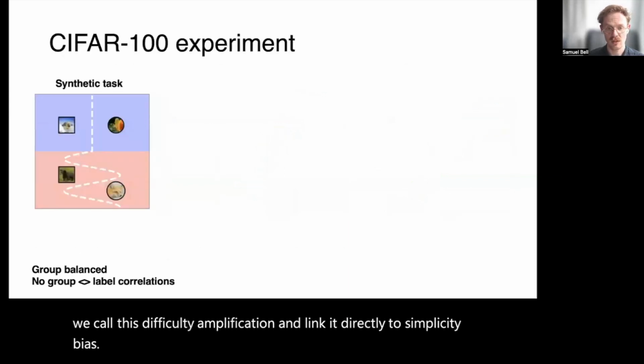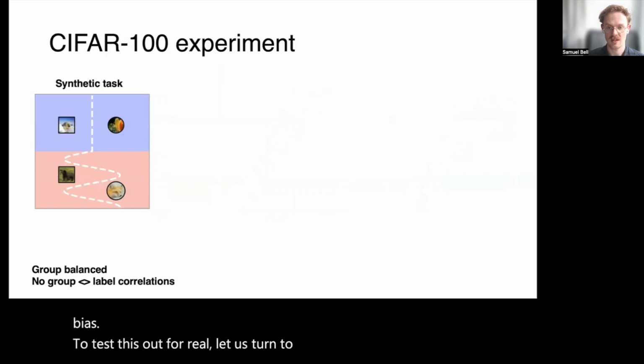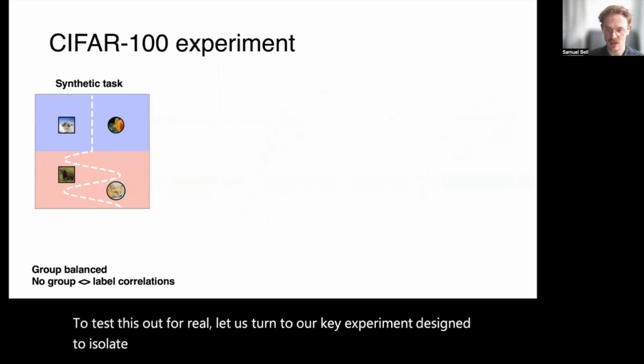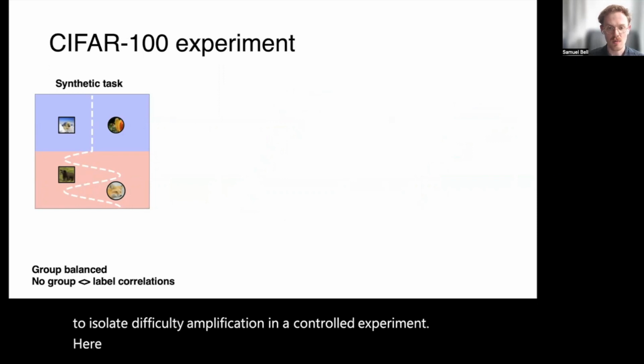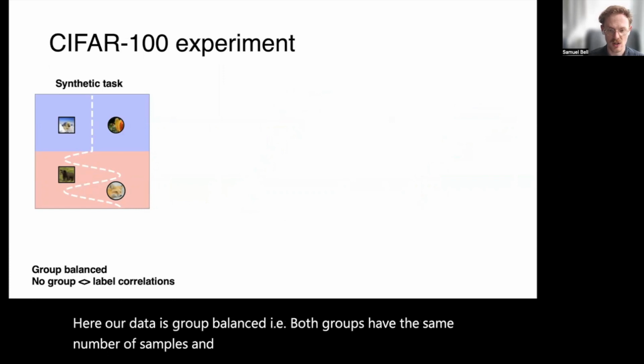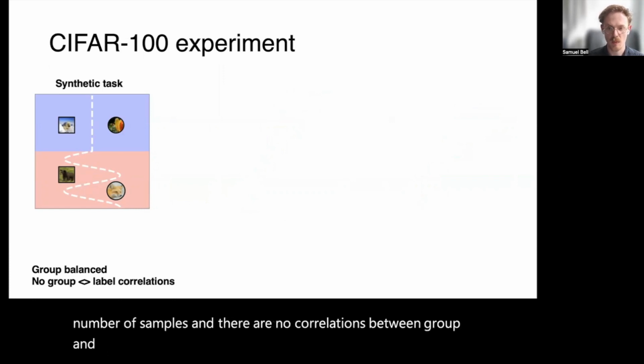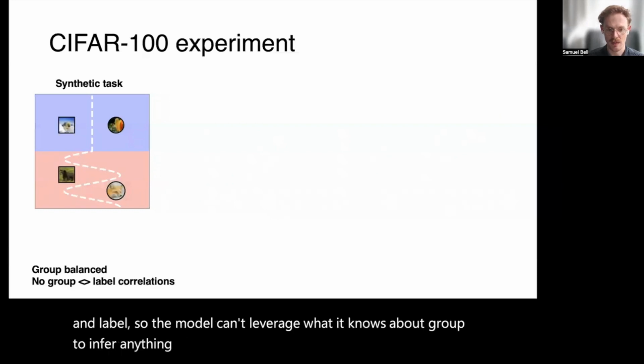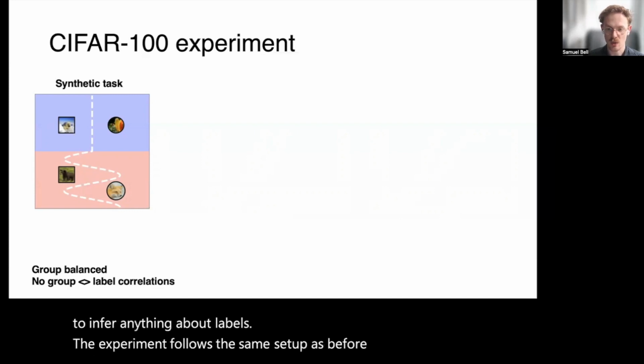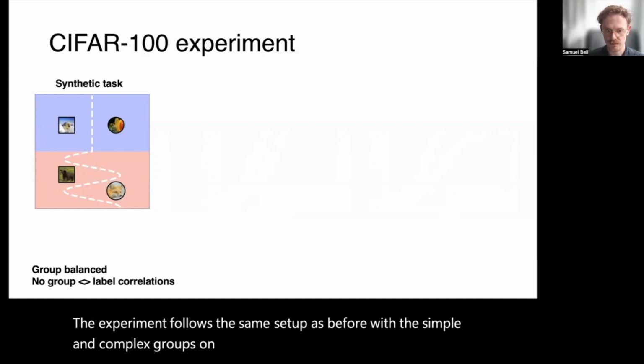To test this out for real, let us turn to our key experiment designed to isolate difficulty amplification in a controlled experiment. Here, our data is group balanced, i.e. both groups have the same number of samples, and there are no correlations between group and label. So the model can't leverage what it knows about group to infer anything about labels. The experiment follows the same setup as before, with the simple and complex groups on blue and red.